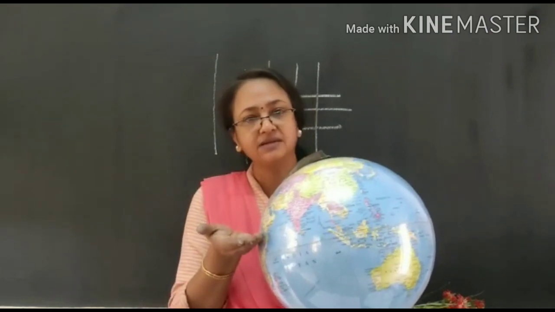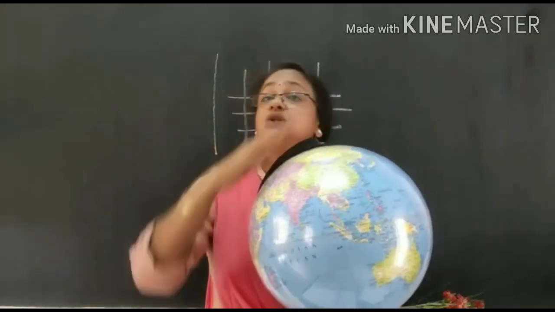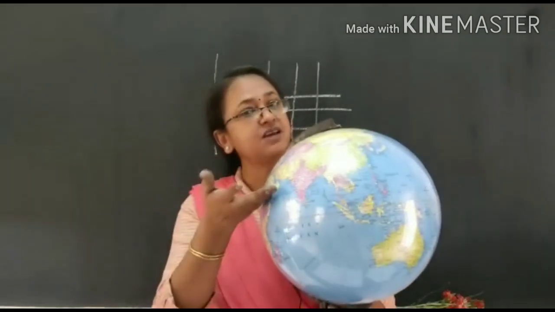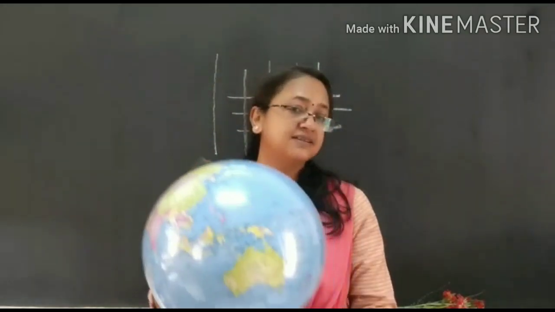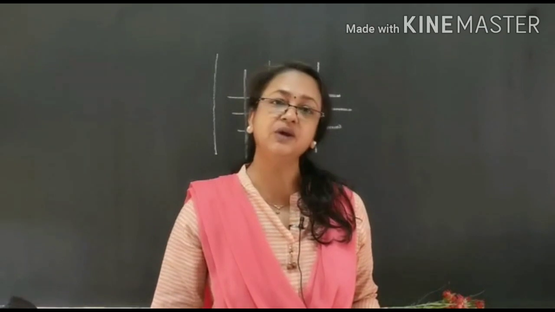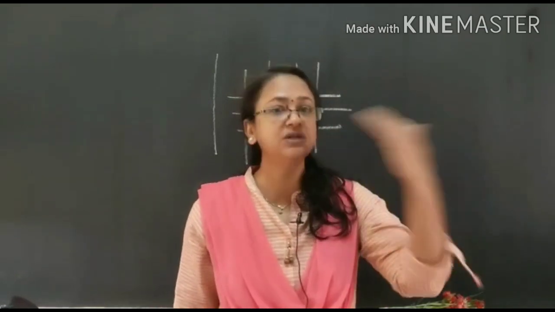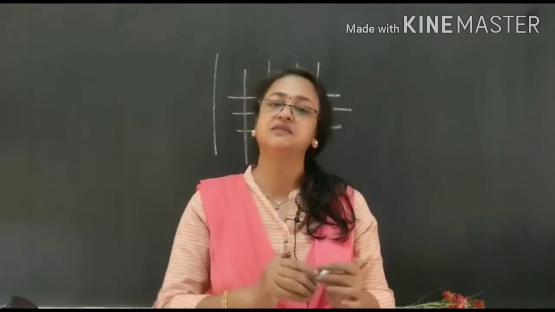From the equator towards the north, this is known as the northern hemisphere, and from the equator towards the south, it is the southern hemisphere.